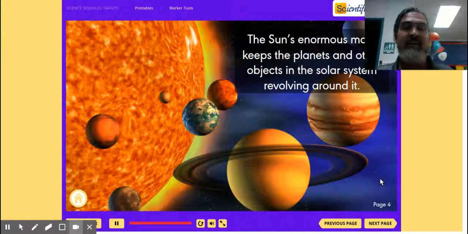The sun's enormous mass keeps the planets and other objects in the solar system revolving around it. So the reason that all of the planets go around the sun, that they orbit the sun, is that the sun is so massive, it has a whole lot of gravity. It has more gravity than all of the planets and all of the moons.